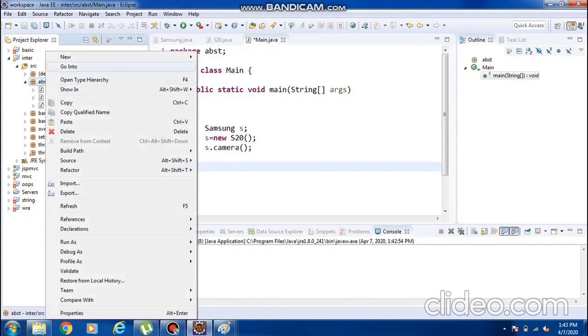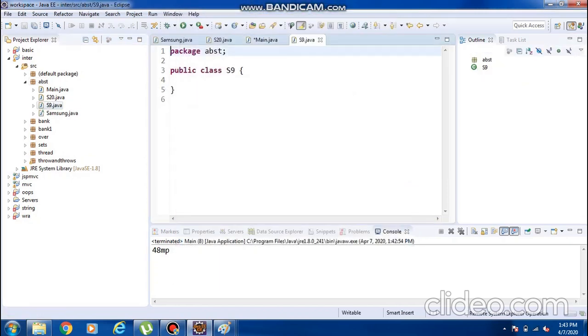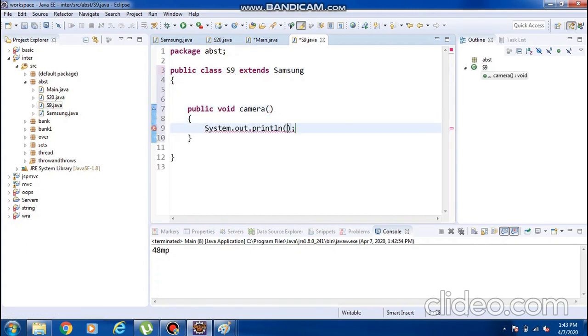I am creating another class, S9, which extends Samsung. Here also I am using the same method, public void camera, and here I am giving some 32 megapixel. So S9 is also extending Samsung.